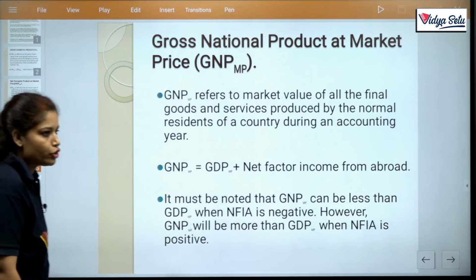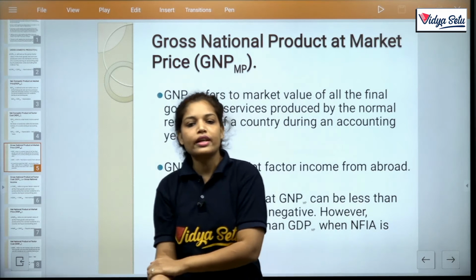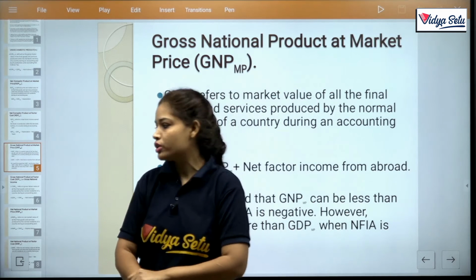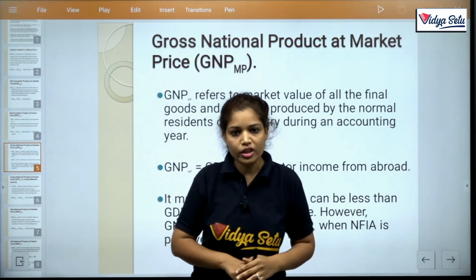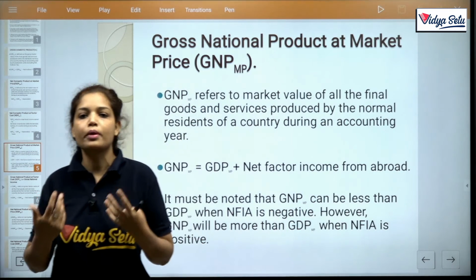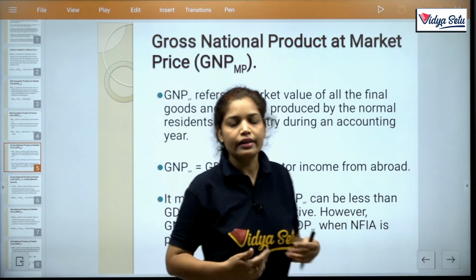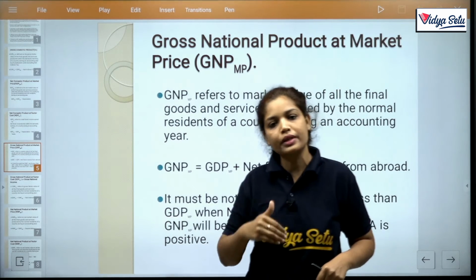National means we convert domestic to national, and when we convert domestic to national, that means we just add those incomes which are earned by Indians from abroad. Clear? And we deduct those incomes which are earned by foreigners from India.